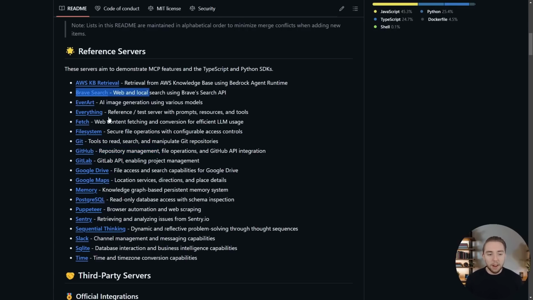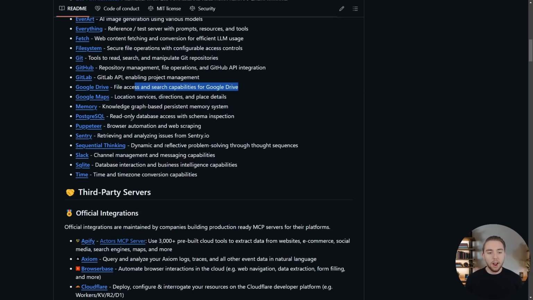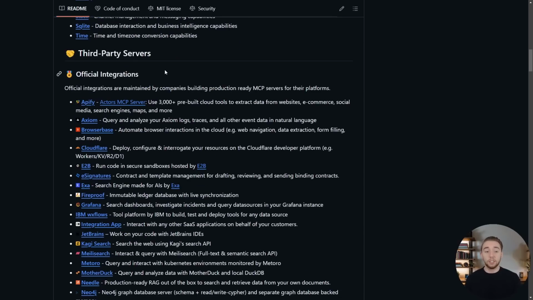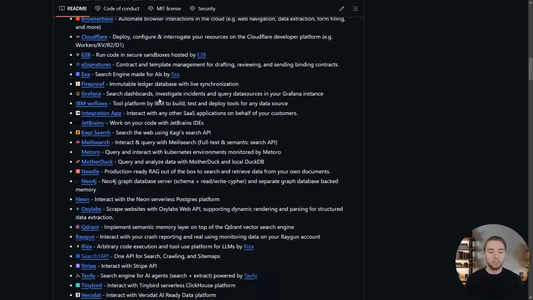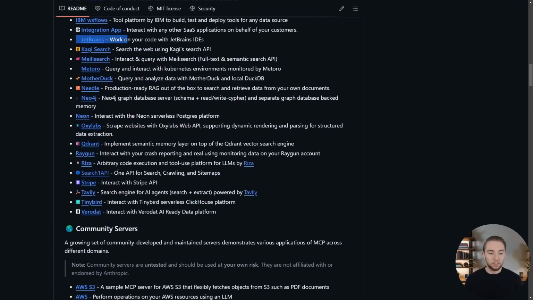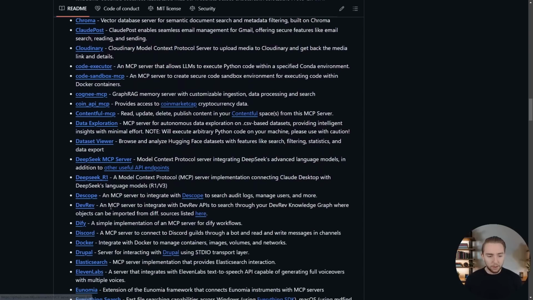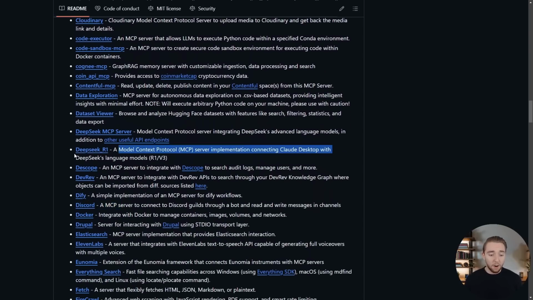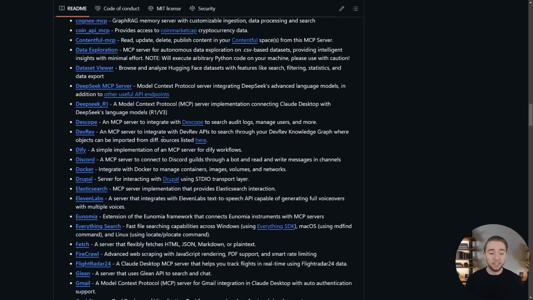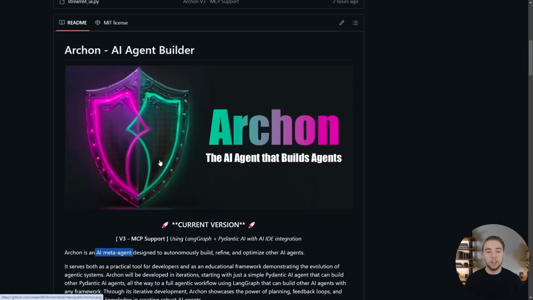There's a server for Brave Search, there's one for Google Drive, for your SQL databases, there's all these third-party servers that are created by the community, kind of like Archon is going to be now, so you can do things with JetBrains or Stripe, or you got AWS S3. If I scroll down a little bit, we've got Discord, DeepSeek R1. All of these are servers that we can download right now. They're all open source. I can run them on my computer or reference some API endpoint in the cloud, and then boom, all those tools will now be available for my LLM wherever I'm running it. And so that's what we're doing with Archon.